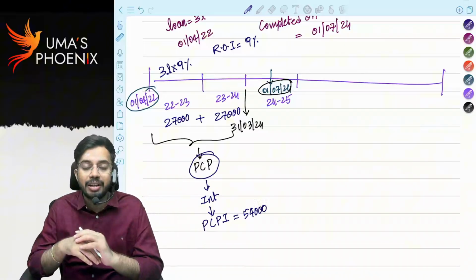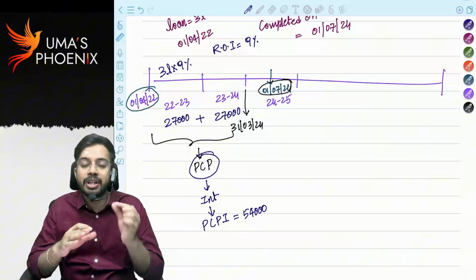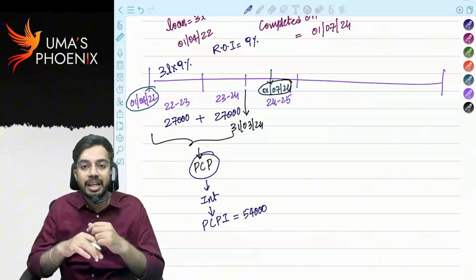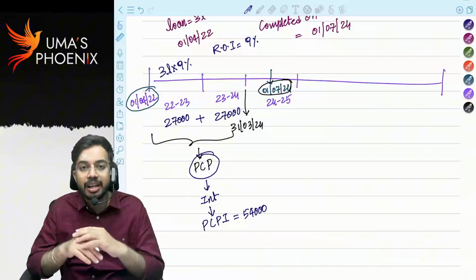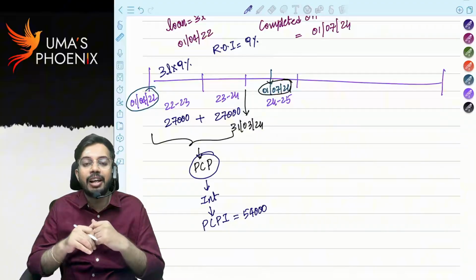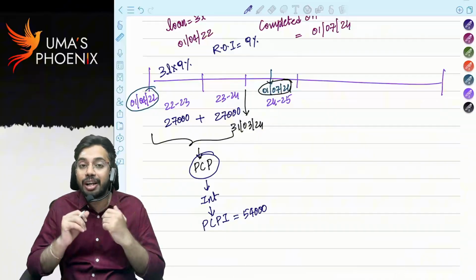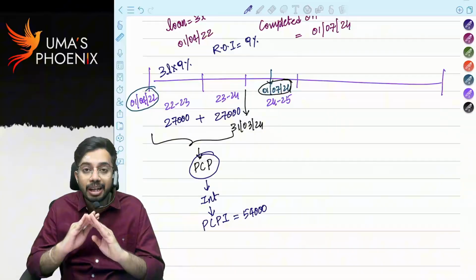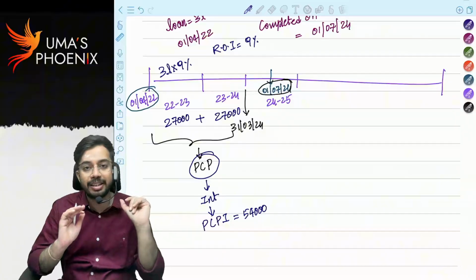Sir, why sir? You are only saying pre-construction period. During pre-construction period, whether house property is in existence? No. If house property is not in existence, will you calculate income from house property? You will not calculate income from house property. If you do not calculate income from house property, how can you claim interest as expenditure? You cannot claim. That's why pre-construction period interest is not allowed as deduction during pre-construction period. Is it clear?